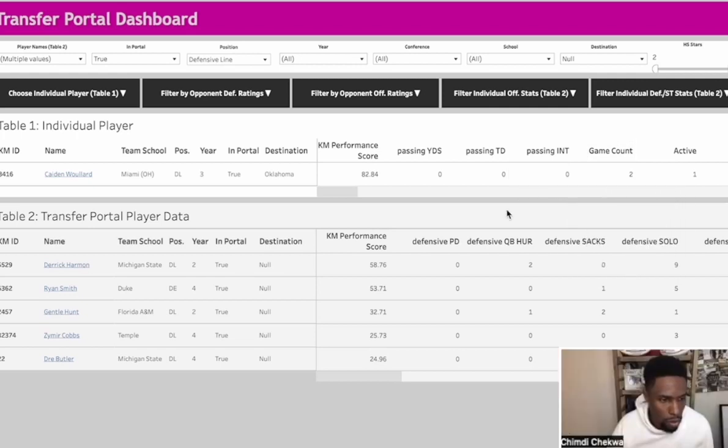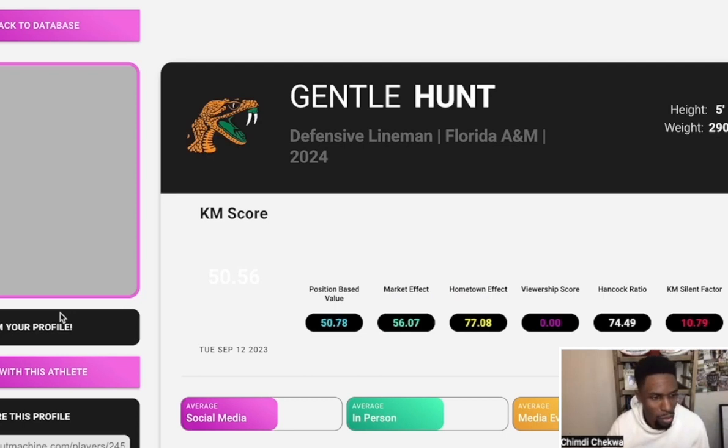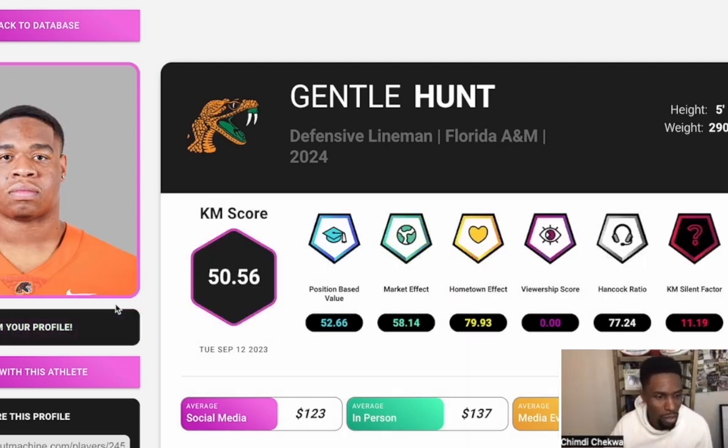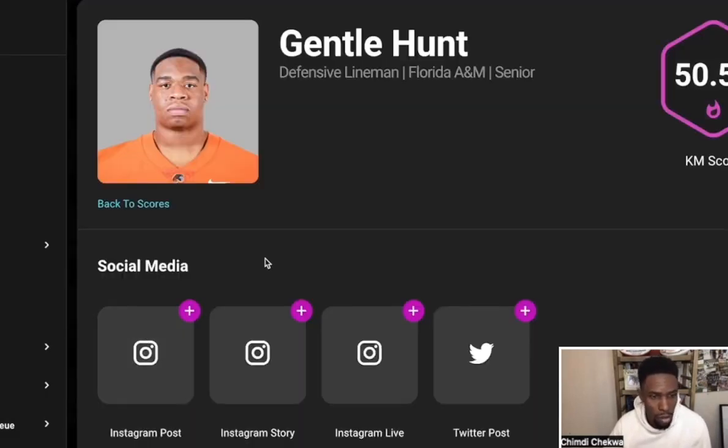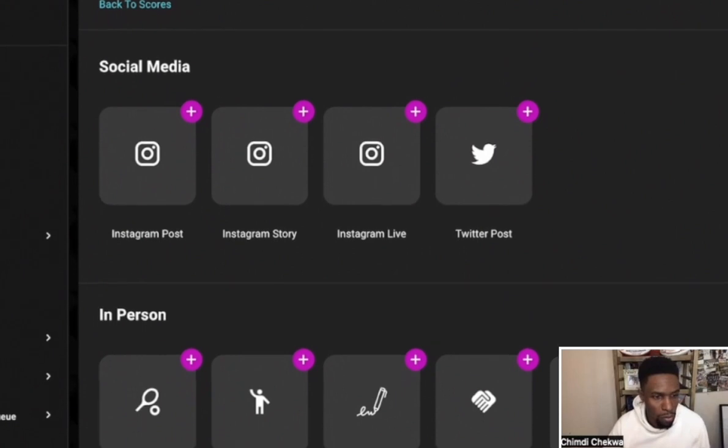All right, so here's our list of players. Let's take a look at Gentle Hunt. Gentle's an interesting name. Hopefully he's the opposite of Gentle on the field. So if this guy fits the profile of the type of player, you can directly send him an offer.